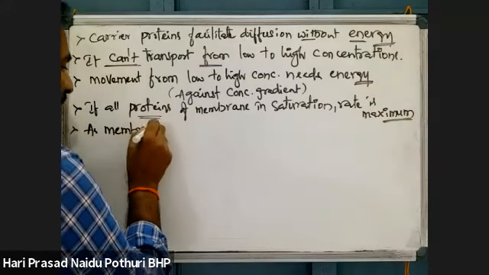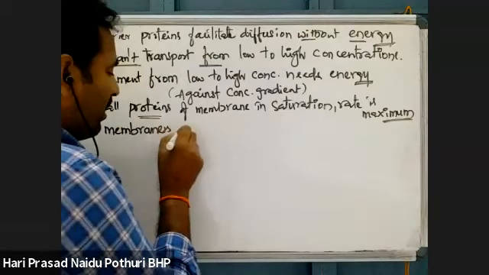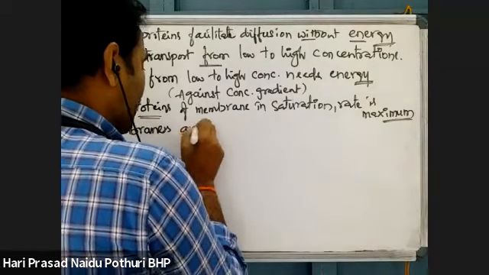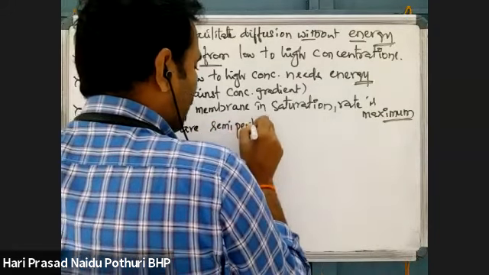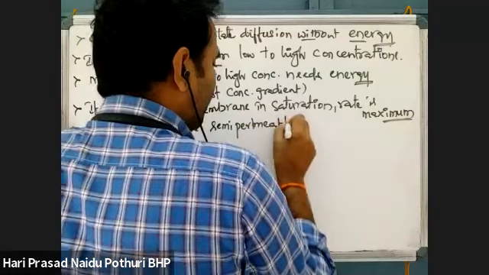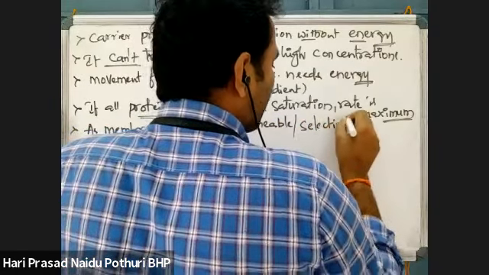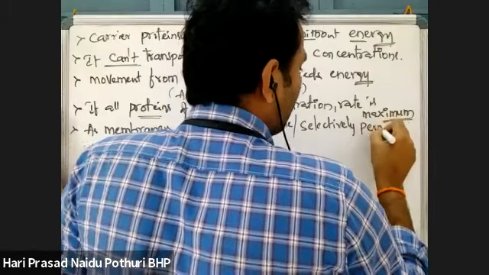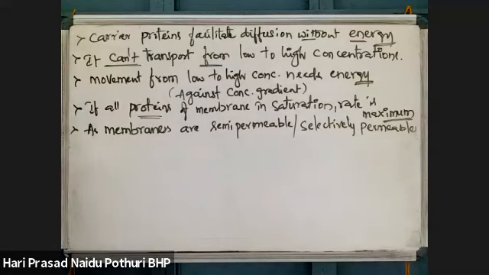Membranes do not allow all particles in, as all membranes are semi-permeable, or selectively permeable. Selectively permeable means only a few types of molecules can be allowed through the membrane.